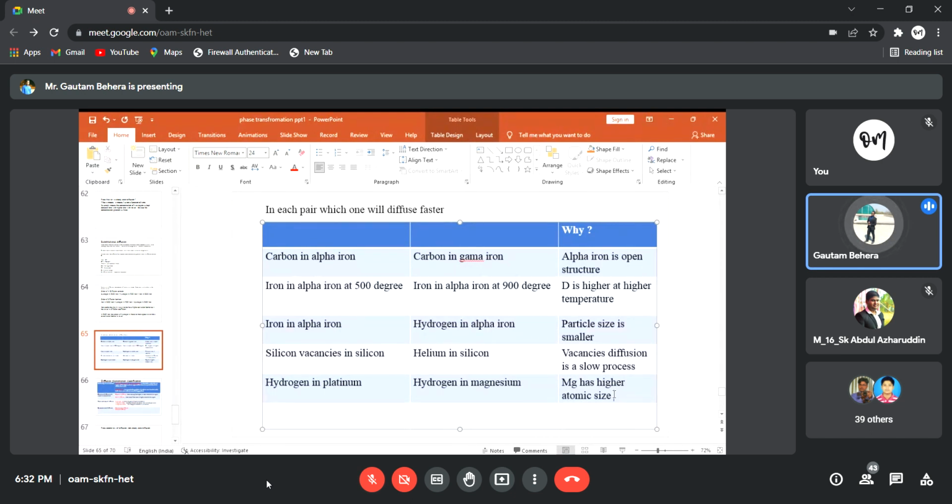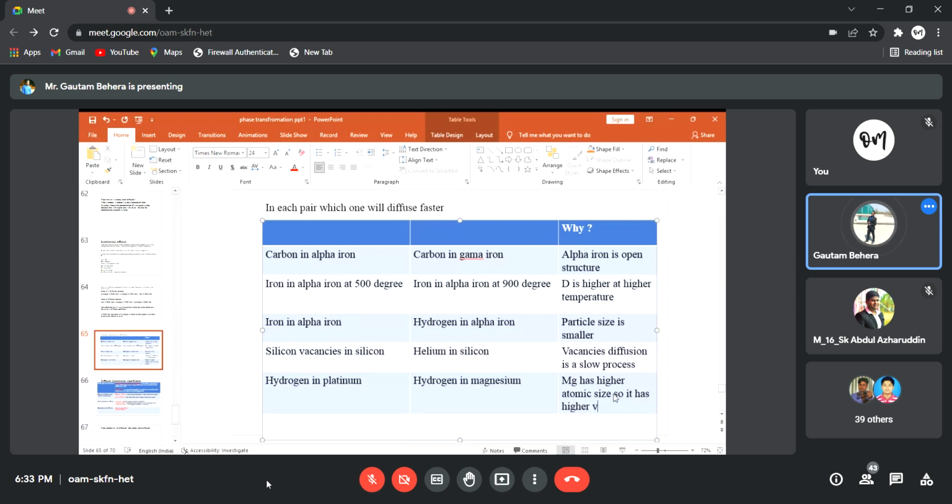Hydrogen is the first element in the periodic table. It is very small, so is it an interstitial or substitutional element? Interstitial, right? So if the void size is bigger, it will be easy to diffuse. Magnesium has higher atomic size, so it has higher void size. So obviously higher void size means hydrogen in magnesium is the answer, right?